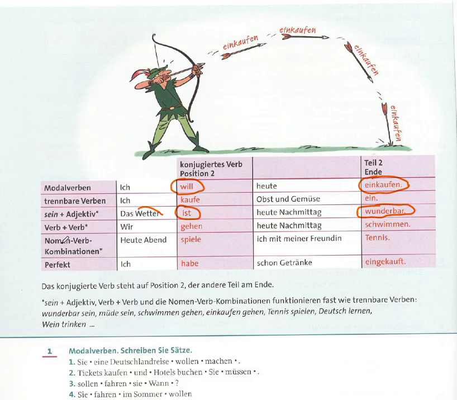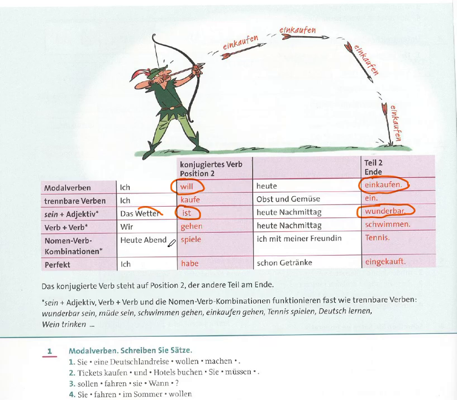So the next structure is noun plus verb combination. There are some expressions that are made of a noun and a verb, so both are used at the same time and together. So how can we use them? The verb goes to position second, and the noun goes to the end of the sentence.